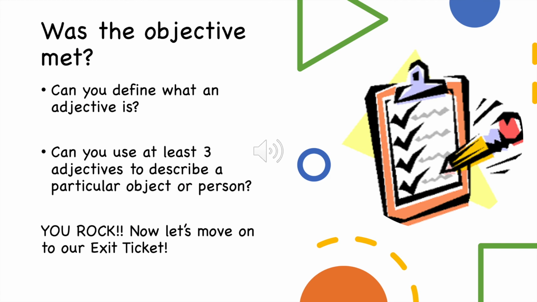How successful were you in today's lesson? Was the objective met? Can you define what an adjective is? Can you use at least 3 adjectives to describe a particular object or person? Excellent. So that means that you completely successfully completed today's lesson. Now let's move on to your exit ticket.